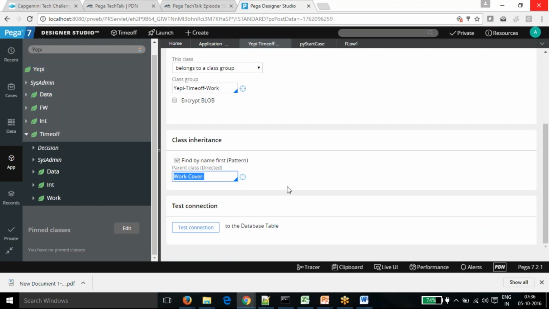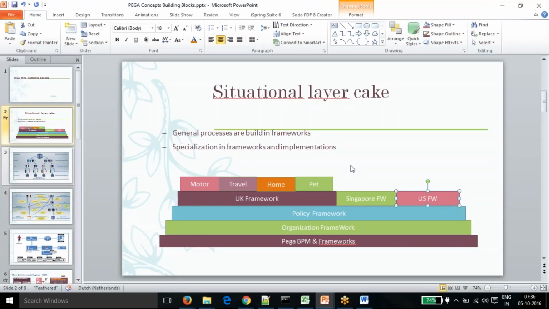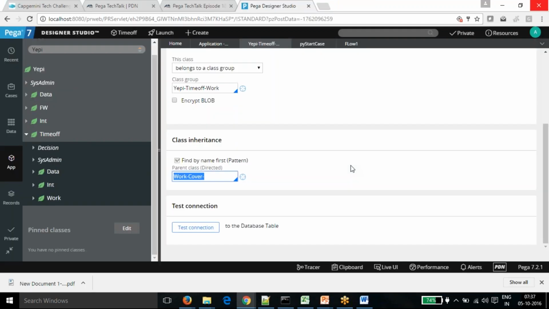So the pattern is the organization one, and the other one is the Pega structure one. That's what you're saying, right?